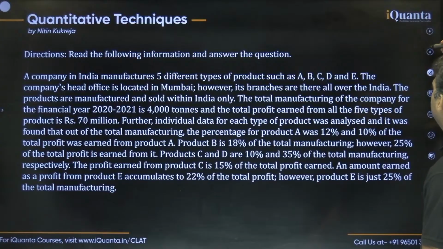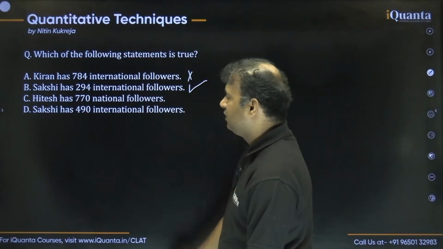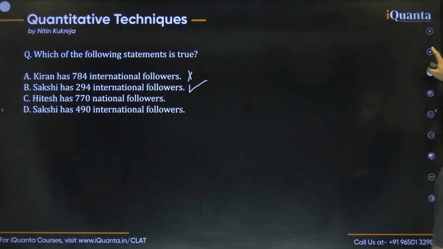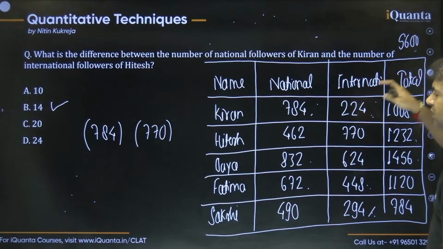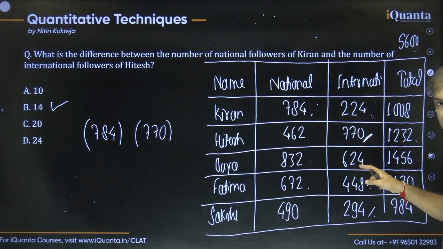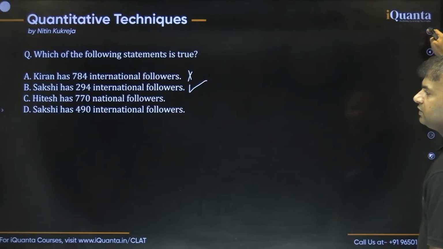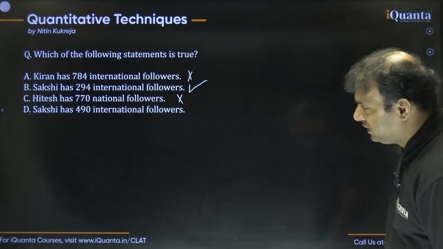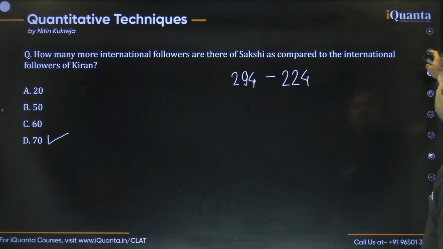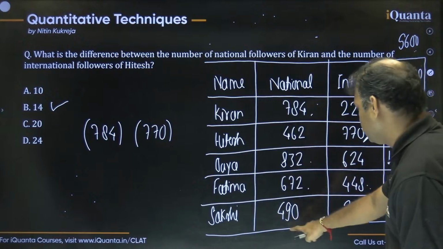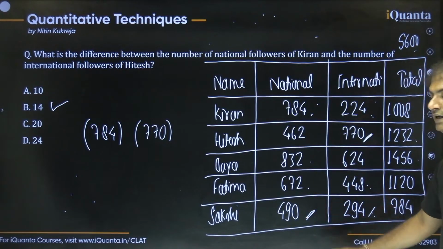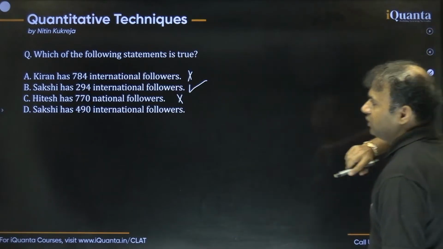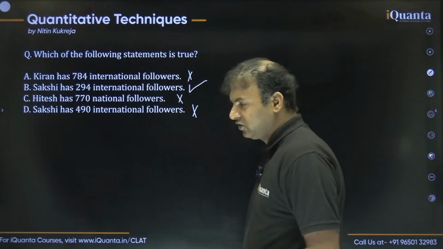Let's check the other options as well before giving the final answer. Option C, Hitesh has 770 national. Hitesh has 770 international, not national, so option C also got cancelled. Last, Sakshi has 490 international, okay? No, guys, Sakshi has 490 national. So that also makes it wrong. So the only correct option is option number B, all right?